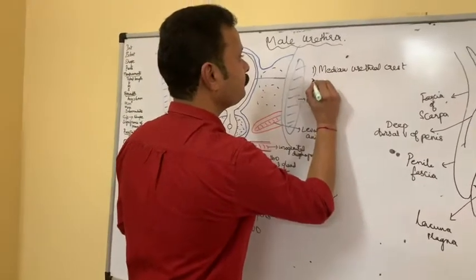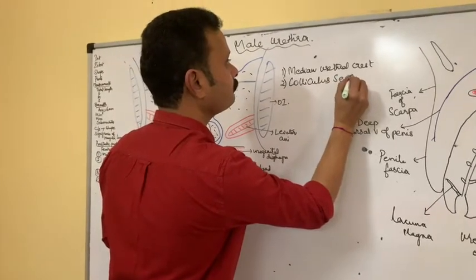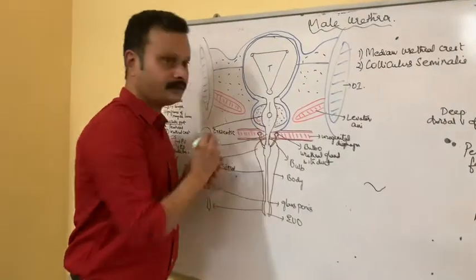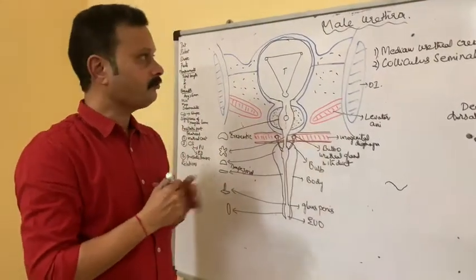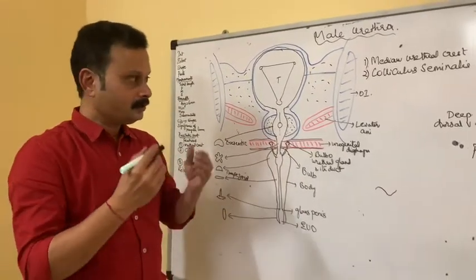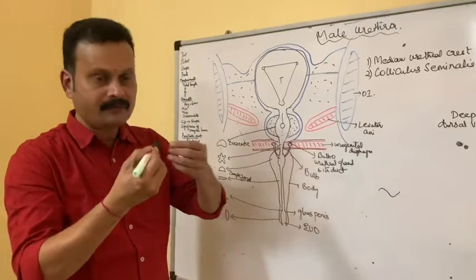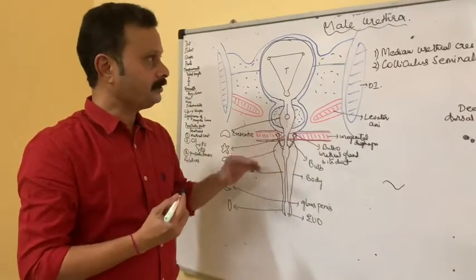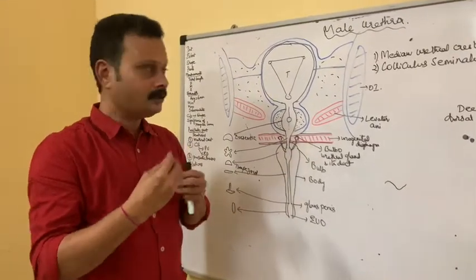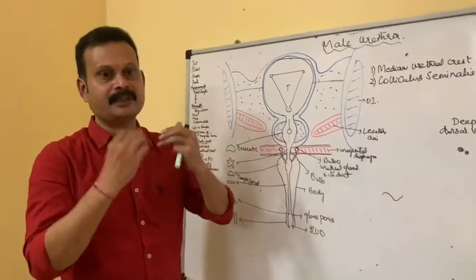Second feature, colliculus seminalis is a fusiform dilatation seen in the middle of the median urethral crest, into which the prostatic utricle and a pair of ejaculatory ducts open. Is it clear? It is a fusiform dilatation seen in the middle of the urethral crest, into which the prostatic utricle and ejaculatory ducts of either side open.